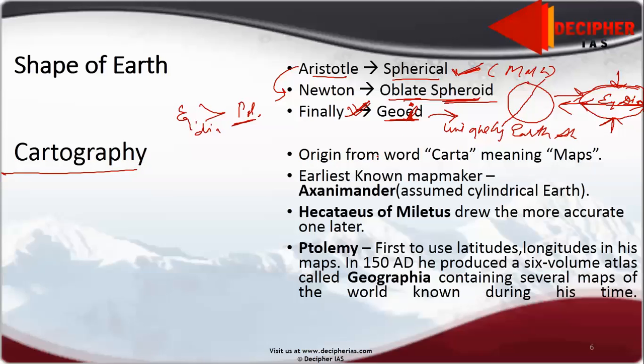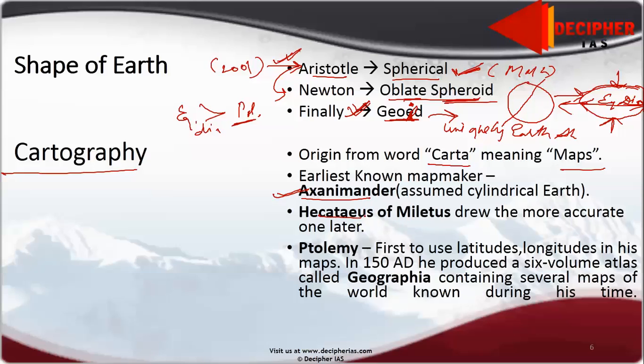So moving forward to cartography. Cartography is simply making maps. It originates from the word carta, which means maps. The earliest known map maker was Anaximander. Very important to you: in 2001 they asked about Aristotle, that who told that Earth was spherical. So these names are very important.